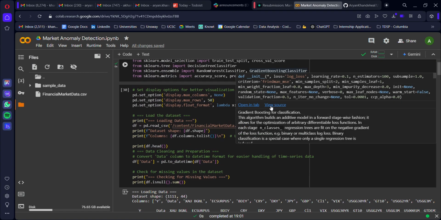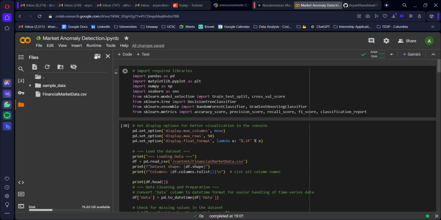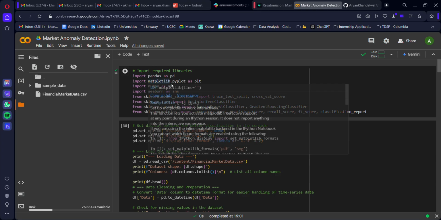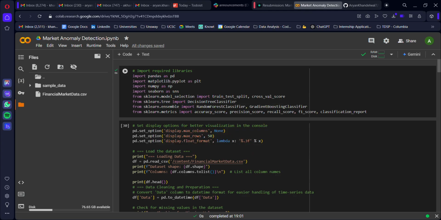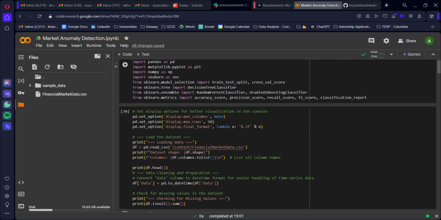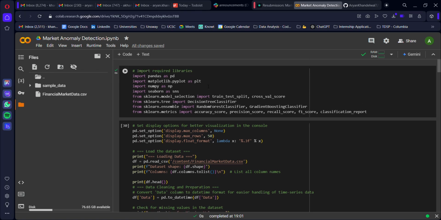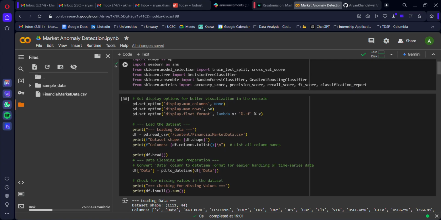Through this code, you can see that this is in the Python format. Over here, you can see that I've imported all the libraries that are present. I have imported pandas, numpy, seaborn, and of course sklearn as well, particularly for the machine learning aspect, right? The first step was, of course, data loading and cleaning: loading the financial market data set which was given to me, which is financial market data.csv.